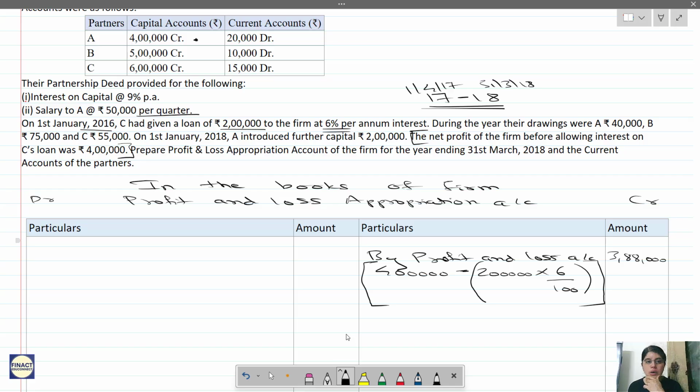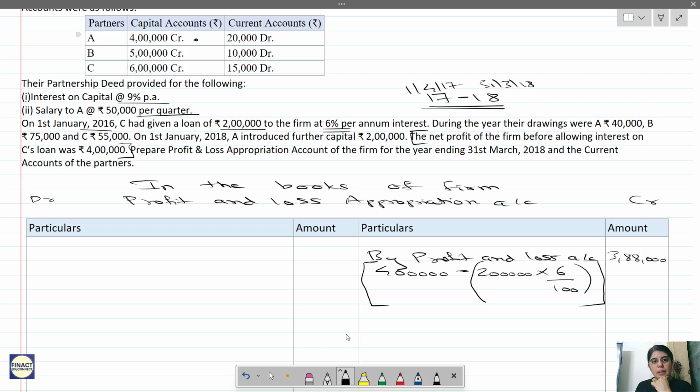3,88,000. Okay, so now this loan thing is done. Now what else is there? We have drawings over here, and we have capital, and then we have some salary. First, the partnership deed provided for the following: interest on capital at 9%. So interest on capital is 9%.